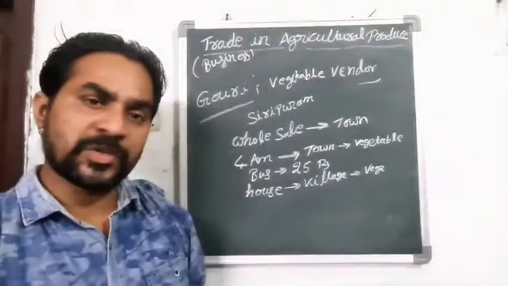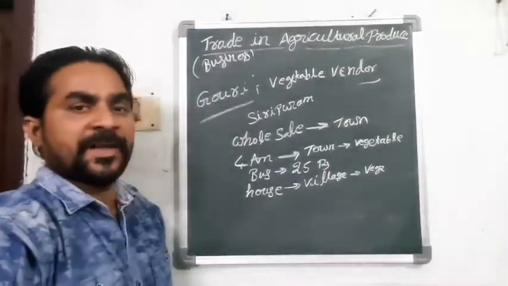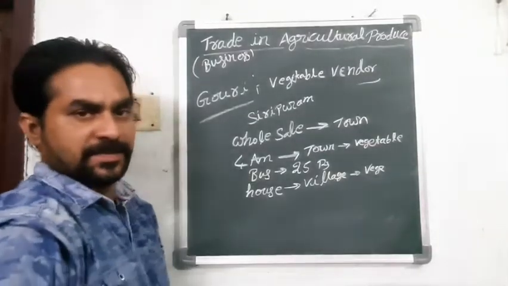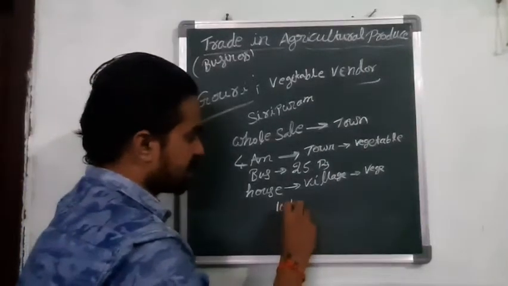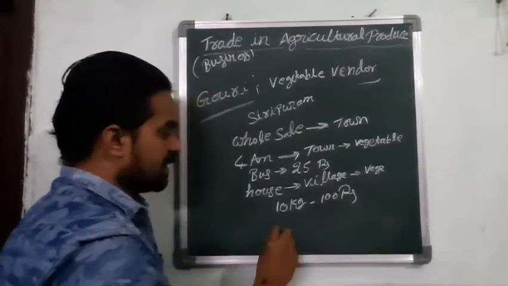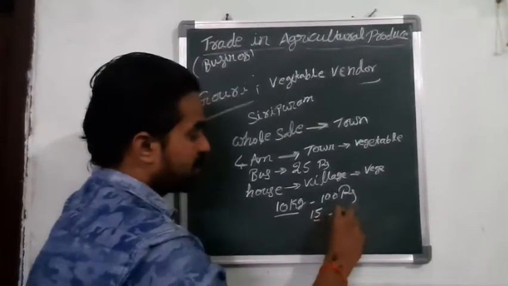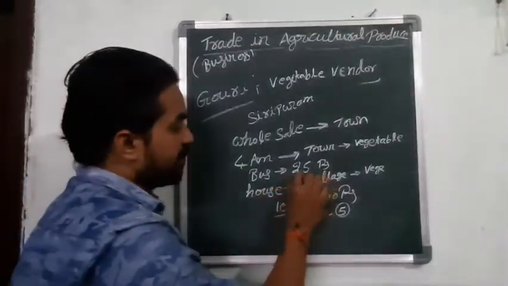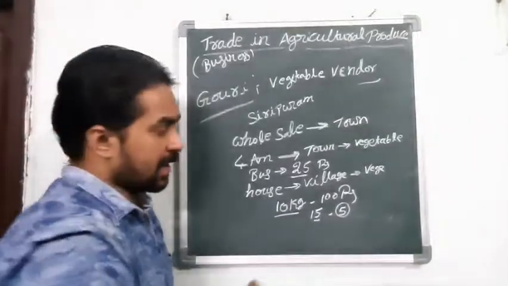But even though she's doing that, at what price will she sell? Whenever she's not feeling good, she will not sell the vegetables, so she will not get that price, meaning money. For example, if she takes 10 kgs of tomato for 100 rupees, she will start the price at 15 rupees. So 5 rupees extra, because she paid 25 rupees extra for transport, and she required some extra money also.